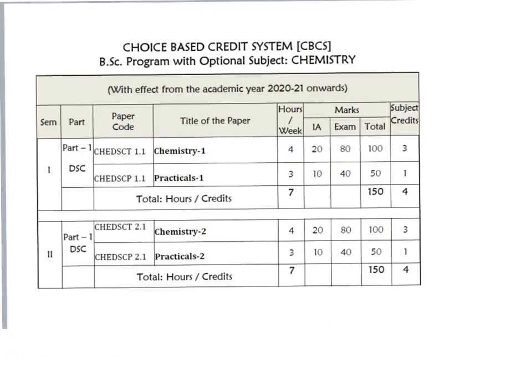Internal assessment is again divided into different components: assignment, attendance of the student, and test series. Here you have 20 internal marks. The 20 internal marks we will give based on your performance in assignments, attendance and tests.